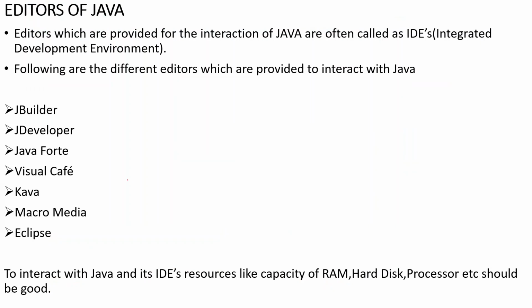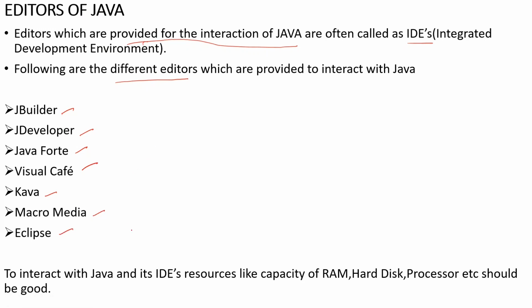Okay. Now you have editors of Java, the next step. So why generally do we use these editors? In order to interact with any programming language, we use these editors, right? It is provided for interaction with Java, which are called IDEs, integrated development environments. Following are the different editors which are provided to interact with Java. So we have JBuilder, JDeveloper, JavaFort, Visual Cafe, right? Then you have Kawa, Macromedia, Eclipse, right?